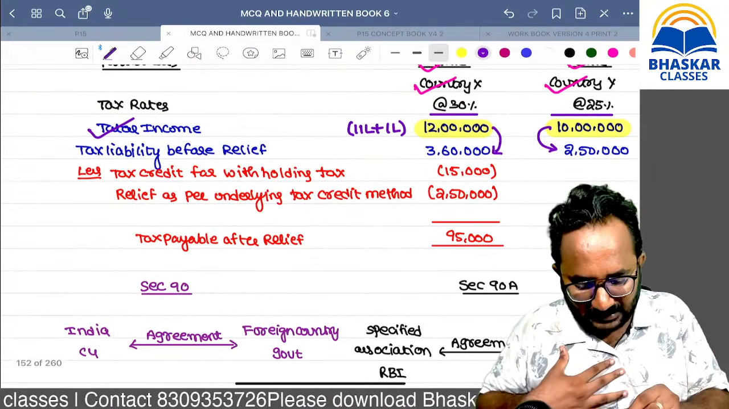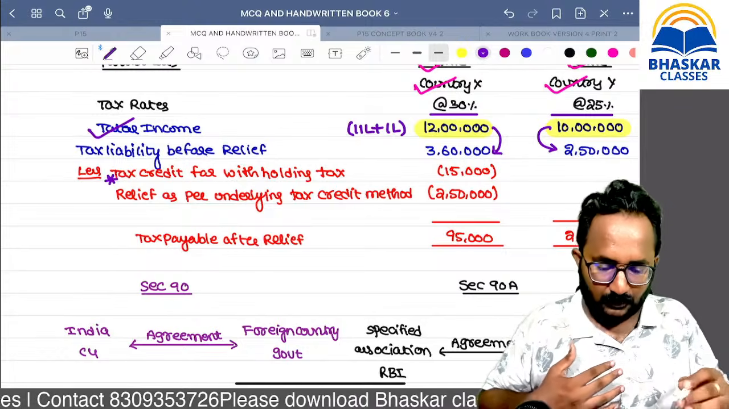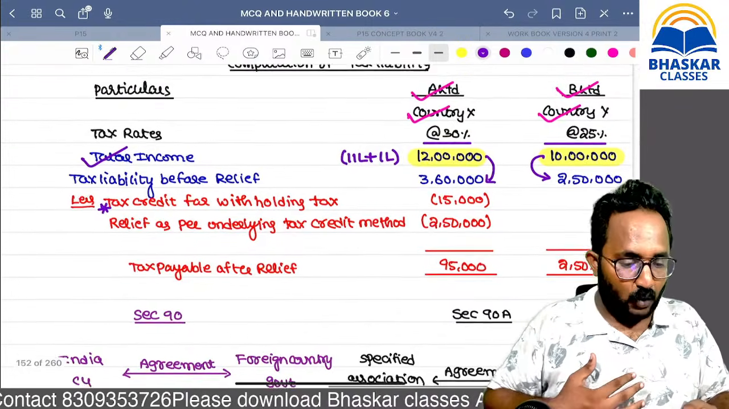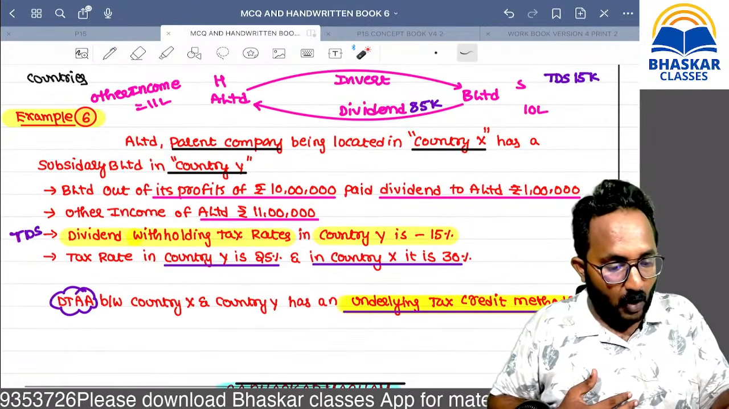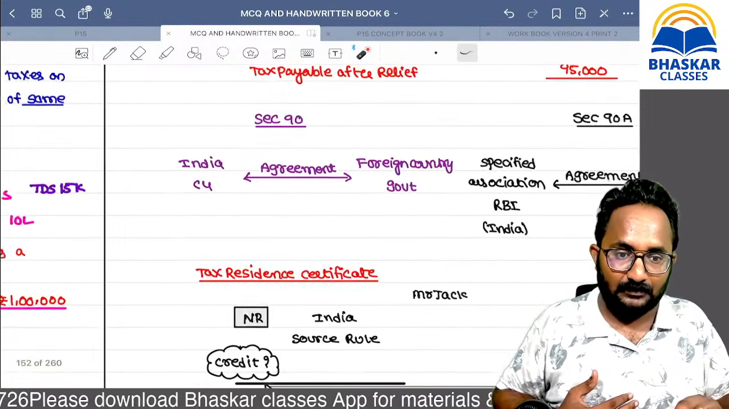It is a normal thing, ma. It is not a relief also. Whatever withholding tax they are holding on this TDS, now I am taking this as a credit directly.